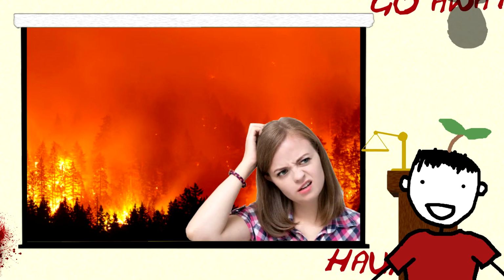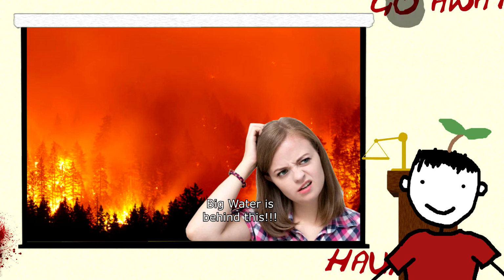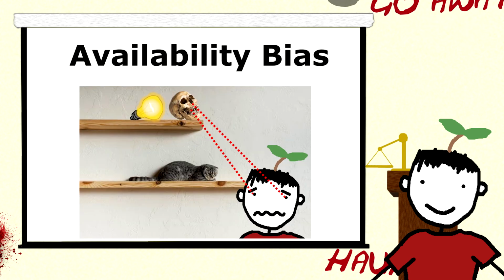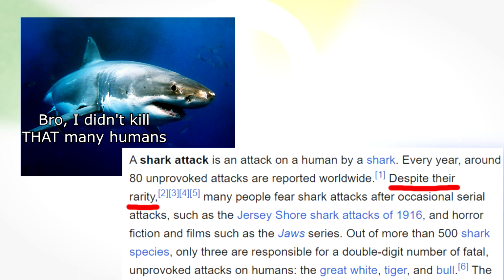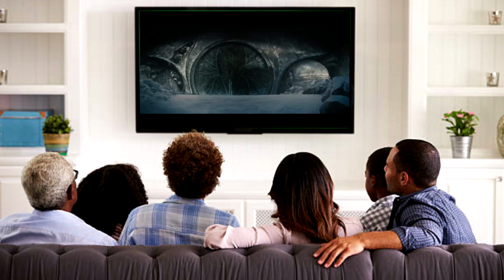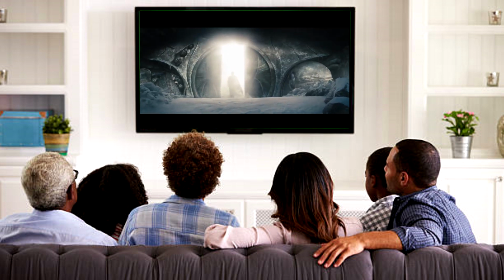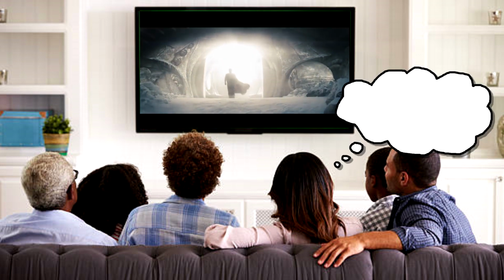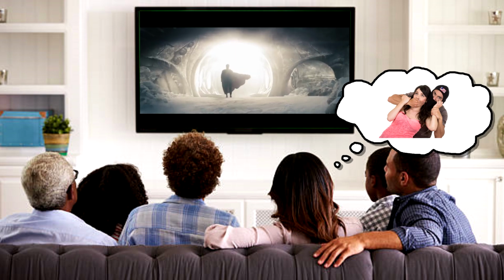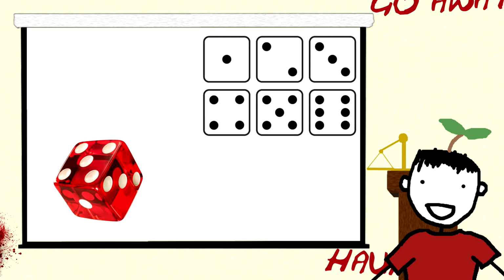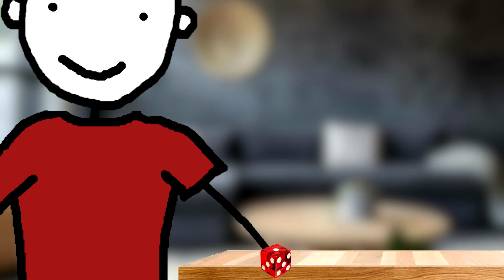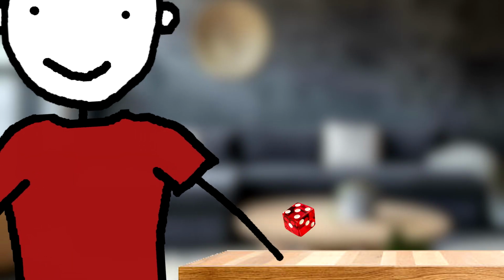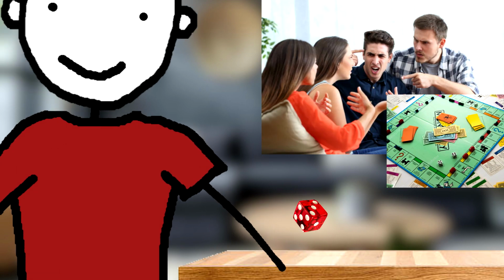That guess is influenced by unconscious biases and assumptions, like the availability bias, where we tend to emphasize easily recalled information. In the case of probability, we rate events that are recalled easily as more likely to happen. If you recently saw a documentary on aliens, you might suddenly think you are likely to be abducted by the US government. A dice throw having a 1 in 6 chance for each number is based on the assumption of fair dice. Besides that, a skilled person can roll the same number every time and ruin a game of Monopoly.